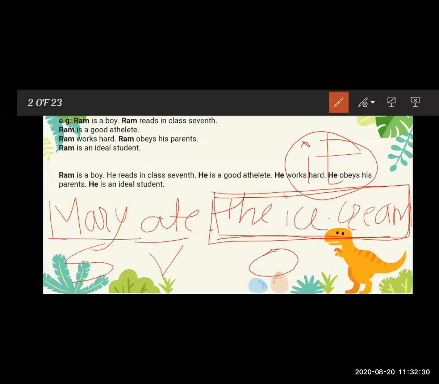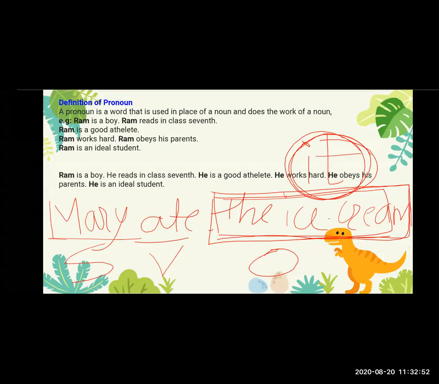First, we have seen the pronoun which we use as a subject in the sentence, and second, we learned the pronoun which we use as an object in the sentence. Mary ate it. In this sentence we use it as an object instead of the ice cream. I hope you understood it here.